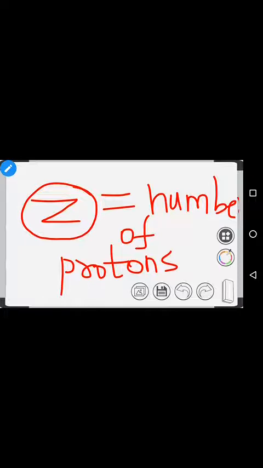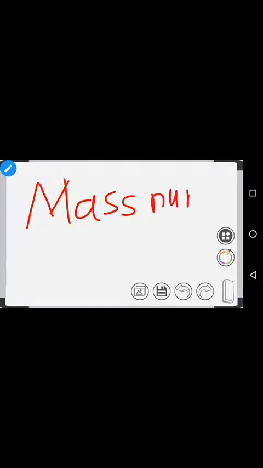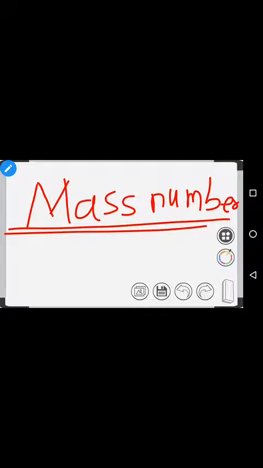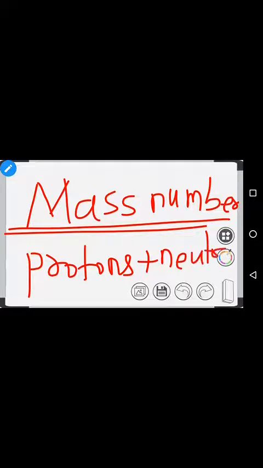Only protons, and the number is denoted by the symbol Z. What is the mass number? The mass number gives the total number of protons plus neutrons. They combine and give the combined number.